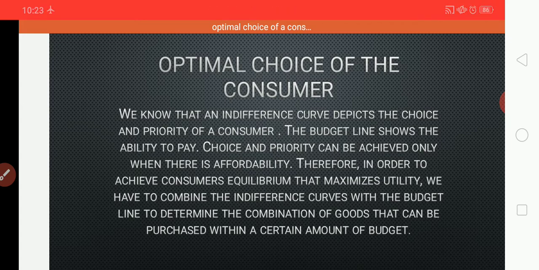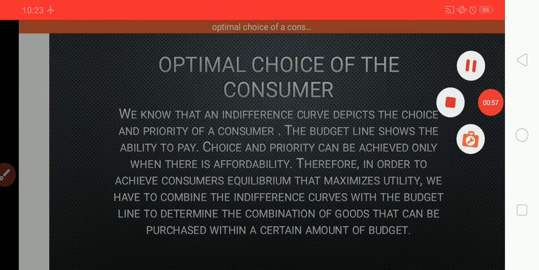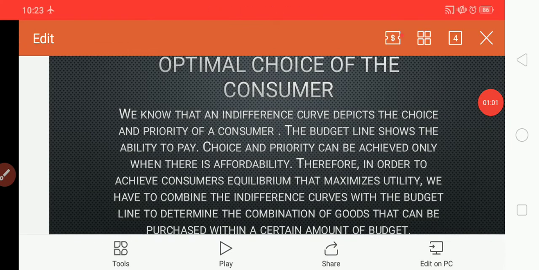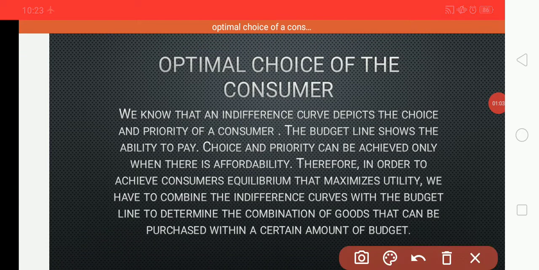In this, we know that an indifference curve depicts the choice and priority of a consumer. In this analysis, we will discuss two concepts which we have already discussed in the previous video.